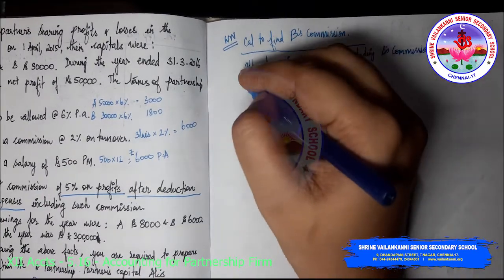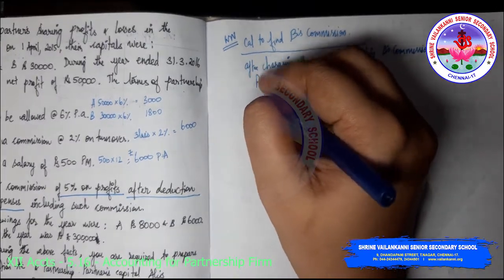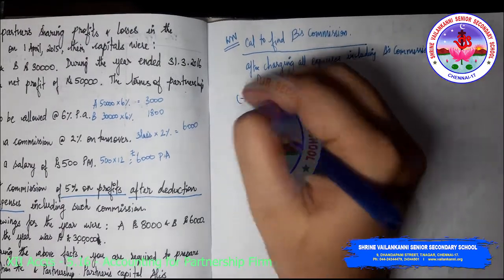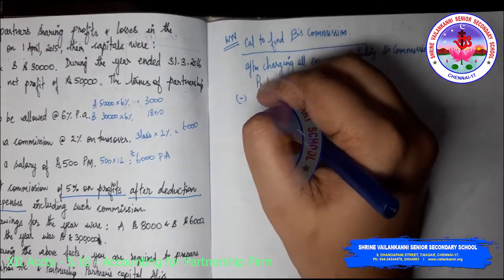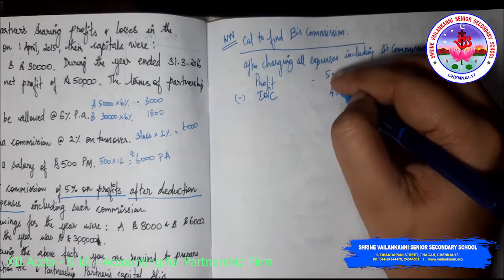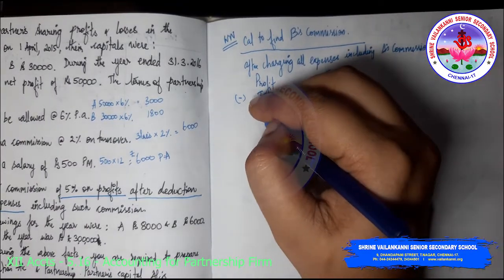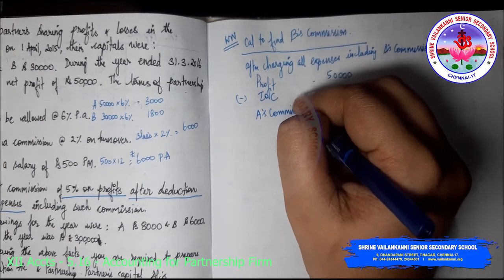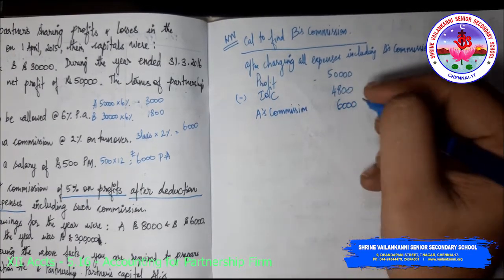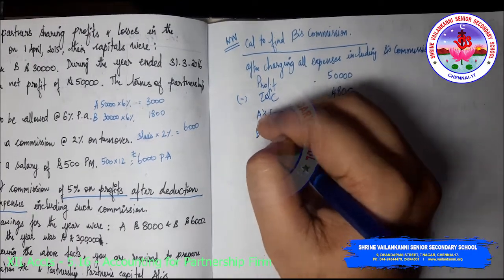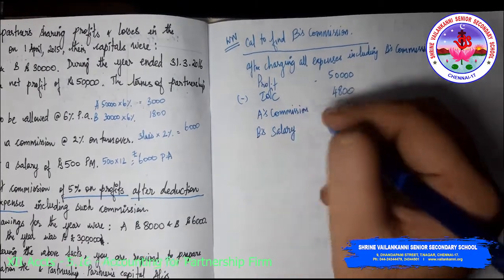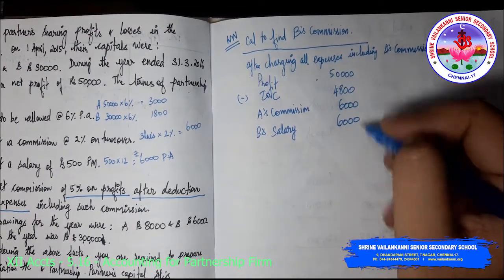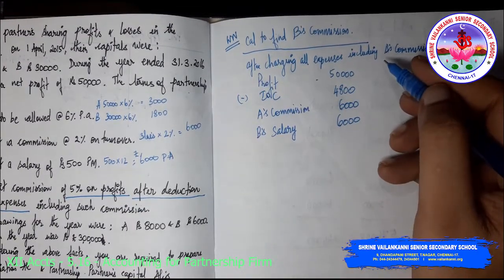So what is the profit? Profit is 50,000. What are the expenses? Interest on capital, which is 4,800. A's commission, which is 6,000. B's salary, which is 6,000. So we know all these expenses. Am I right?